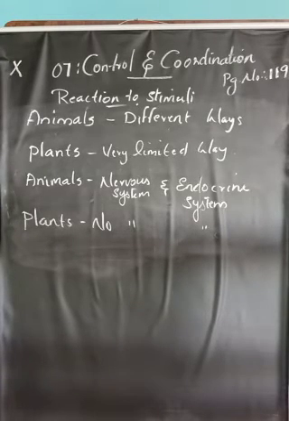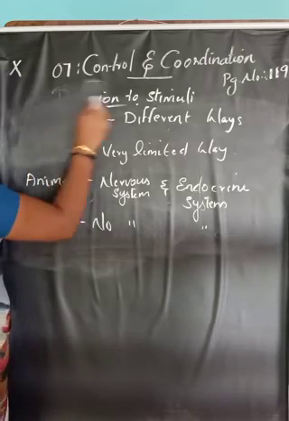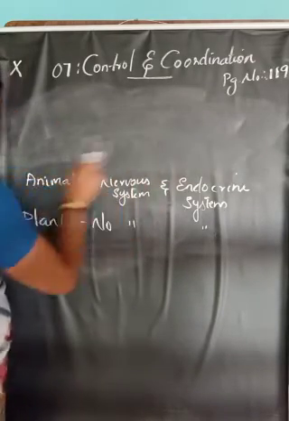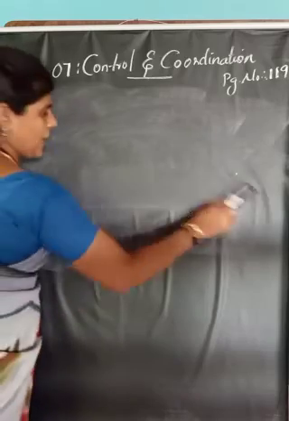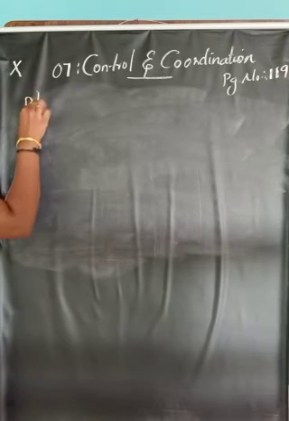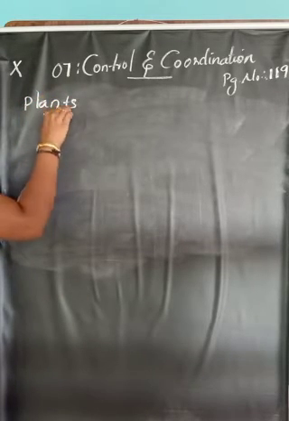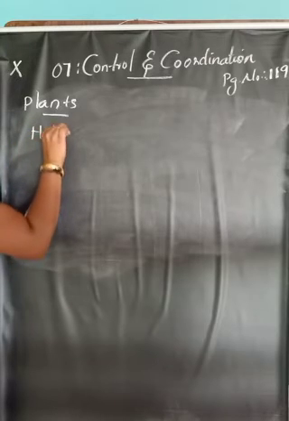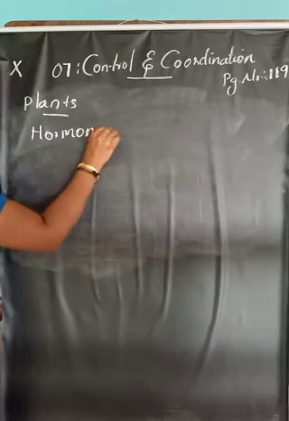Then how will plants react to stimuli? Animals have a nervous system and endocrine system, so with the help of these two systems they can easily react to a particular stimulus. But plants have no nervous system and endocrine system. So how will plants react to a particular stimulus? Plants will react to stimulus with the help of hormones.